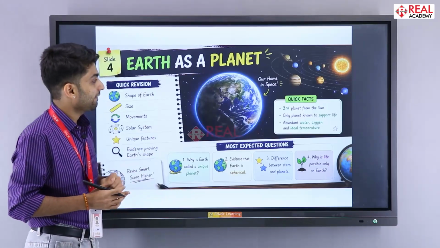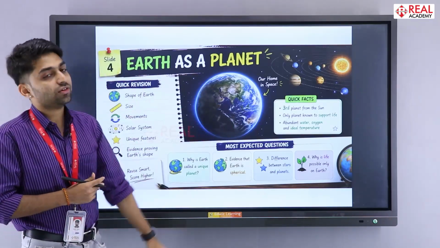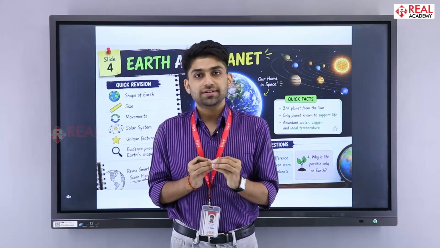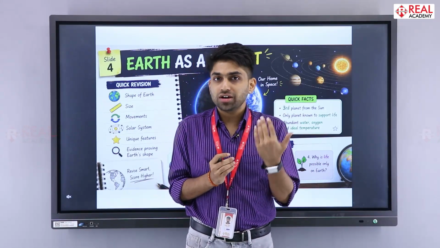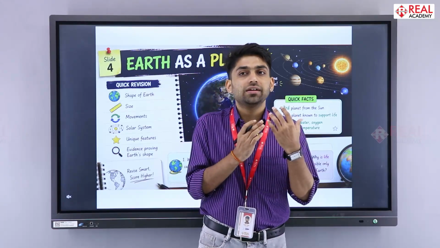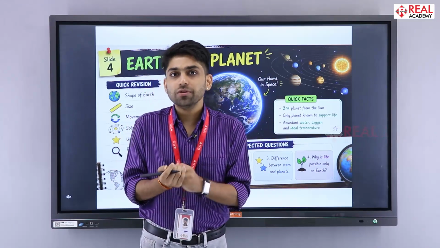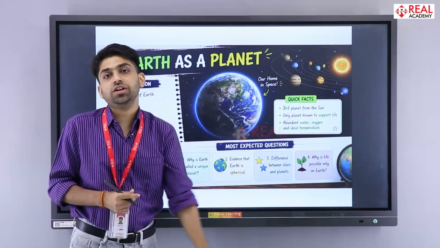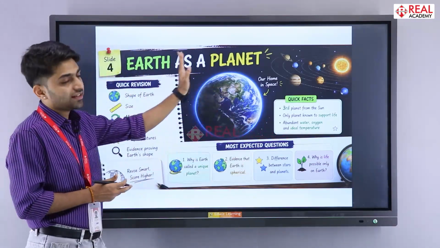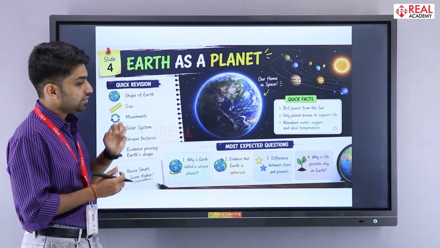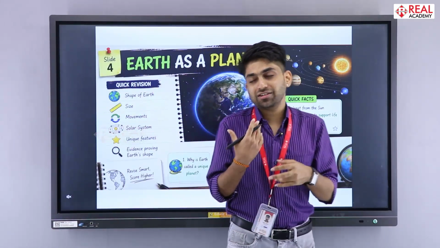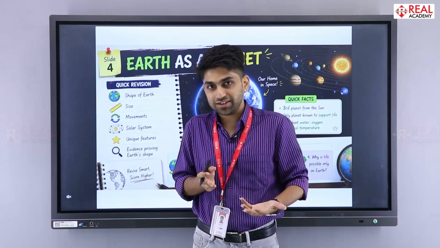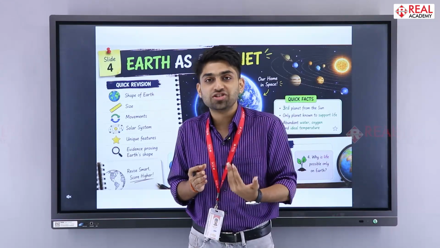Then the next thing: now we are going to discuss all the important topics in your chapters. It's going to be about Earth as a planet, rocks, then all the chapters you have. So first we will go with the first chapter, which is one of the easiest chapters in your textbook, and the name is Earth as a Planet. In this chapter, I remember that many times many proofs are asked, such as prove that the earth is spherical or oval in shape.